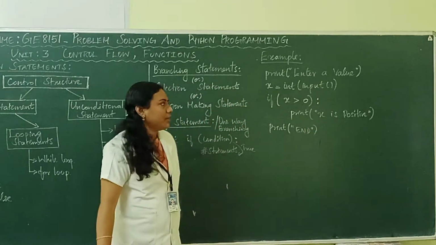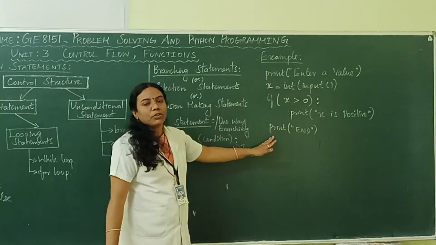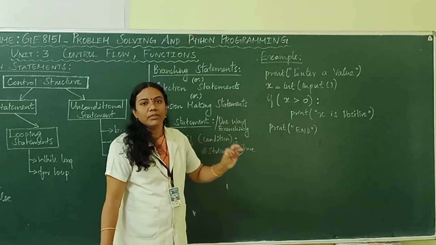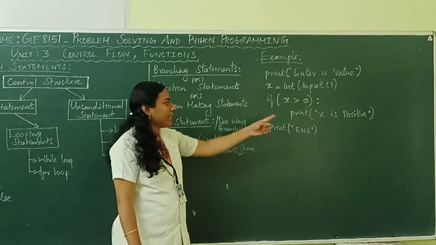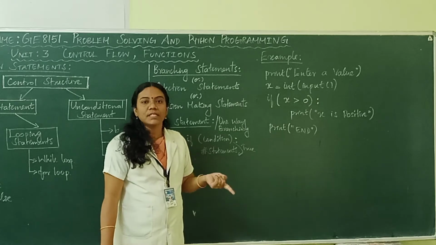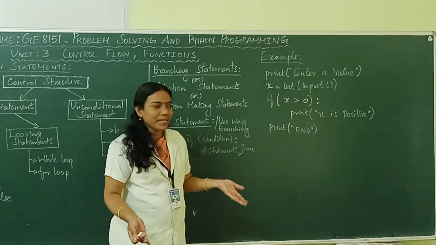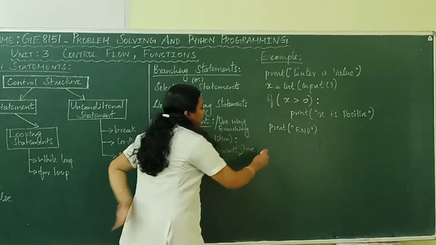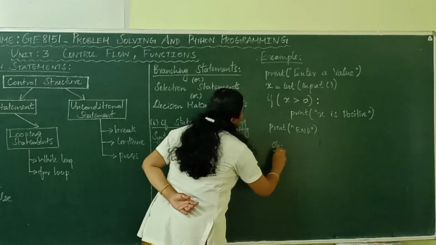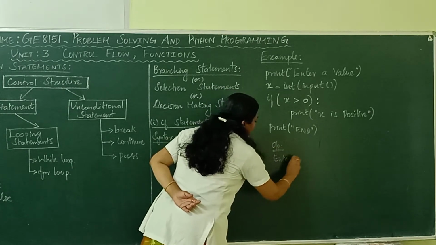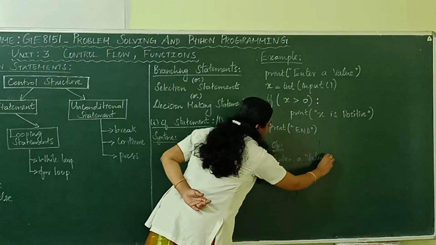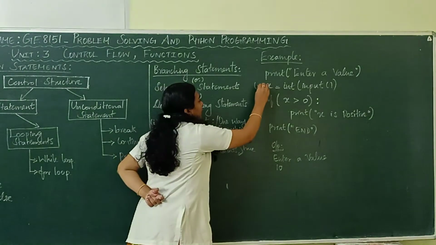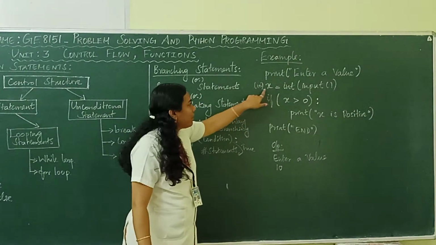During the execution of this program, what will be the output? This program is used to check whether a given value is positive. If it is positive, you will get a result. If the given value is negative, you will not get any result, since we have written only one-way selection. In the output, first the displayed value will be enter a value. I enter the value as 10. 10 is the value that is stored in the variable x. So x contains the value 10 now.